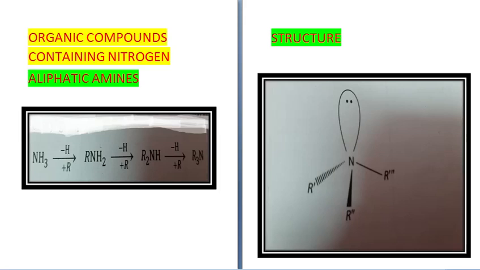Like you can see over here, when from NH3 you have removed one hydrogen and put an alkyl group, it becomes RNH2. Then you take out another hydrogen, it becomes R2NH, and one more hydrogen, it becomes R3N.